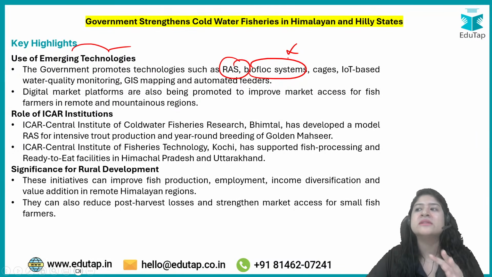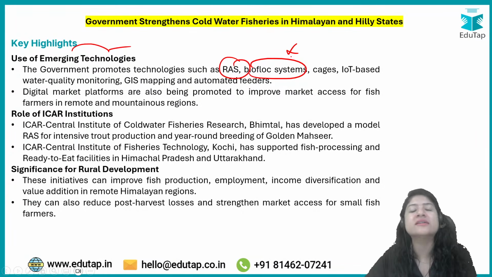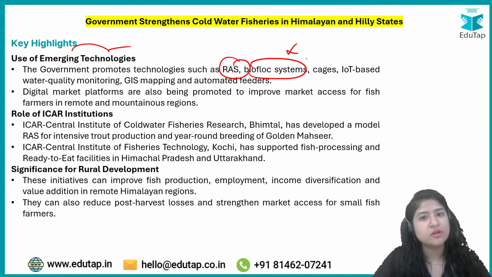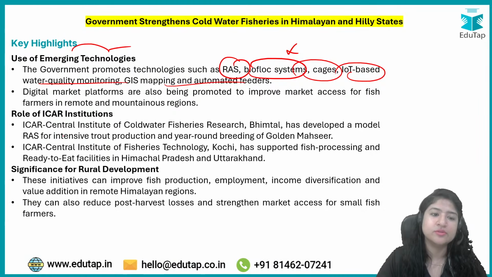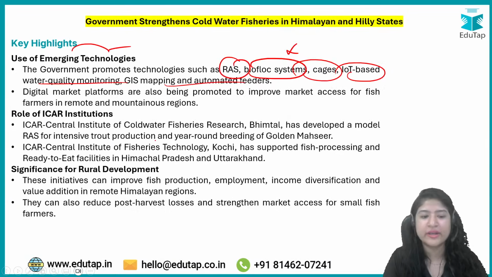In biofloc, there are certain microbes, not essentially bacteria. Whatever waste is generated by fishes, they feed on it and convert it into protein rich food, which then acts as food for the fishes only. So biofloc system can be introduced. These are the emerging technologies in fisheries which we can now implement in India, especially when we are focusing on cold water fisheries. Okay, cages, IoT based water quality monitoring, GIS map, all these things can be used. So that was majorly about it.